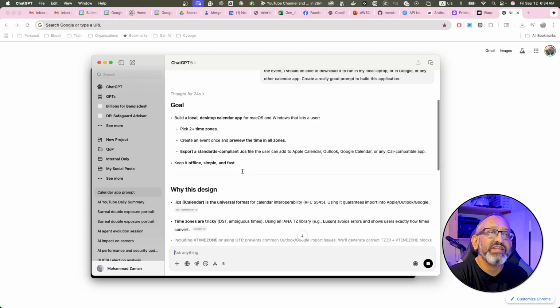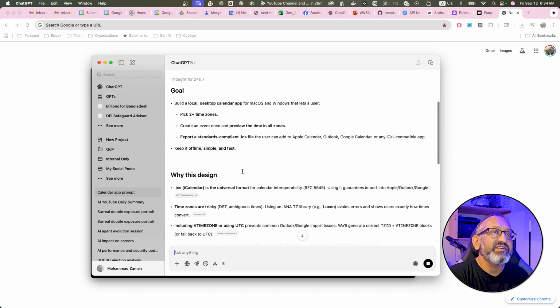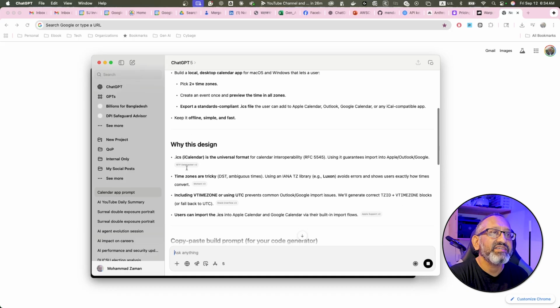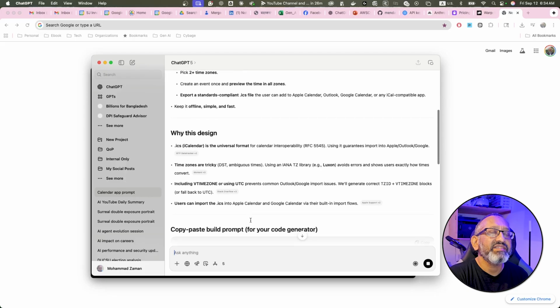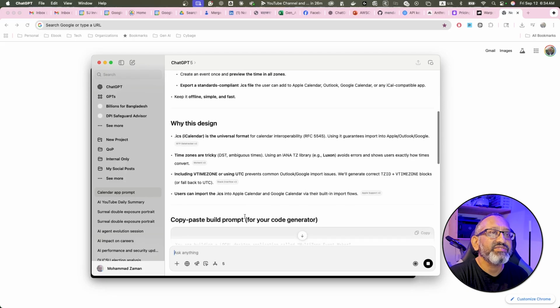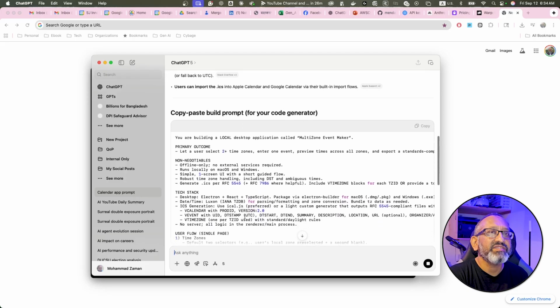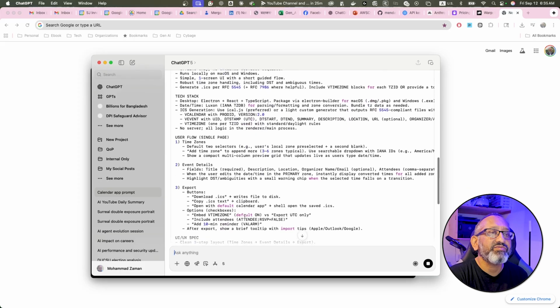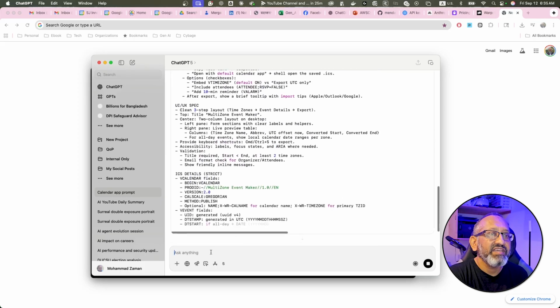Export a standard compliant ICS file to Apple Calendar, Outlook, Google Calendar, or any other calendars. Keep it offline, simple and fast. Okay, this looks like vTimezone or using copy and paste for your code generator. Okay, great. I like everything.